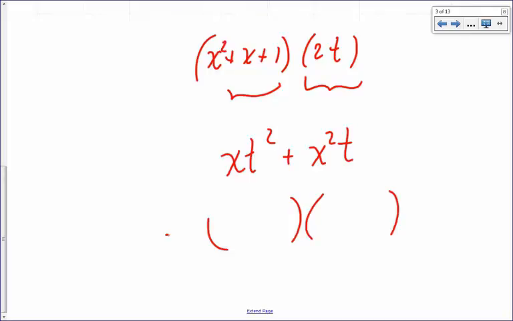Let's see if we can factor out xt, and what do we have? t plus x. Can you separate that, something that depends on time, something that depends on x? No. So we're going to be interested in cases where we can write our wave function as a function of coordinates, a function of x, y, and z, times a function of time. Those types of wave functions are called stationary states.